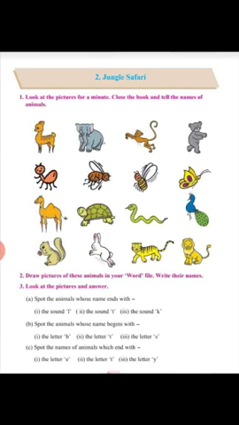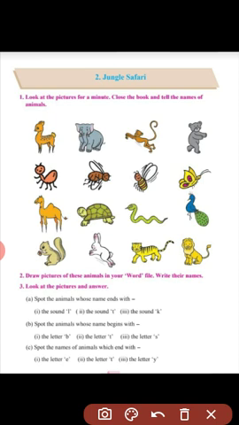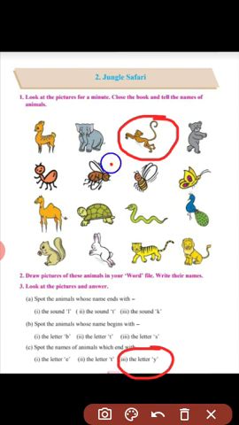Spot the names of animals which end with the letter Y. Now we have to spot the names of animals which end with the letter Y. Which animal's name end with the letter Y? You can see the monkey, M-O-N-K-E-Y, monkey. Y comes at the end. So monkey. Then fly, F-L-Y, fly.